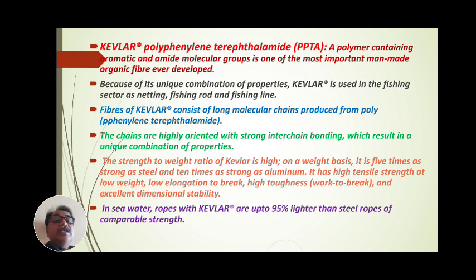Due to these positive properties, Kevlar is a good material for manufacturing fishing material. Why is it good? Because the strength to weight ratio of Kevlar is high. On a weight basis, it is 5 times as strong as steel and 10 times as strong as aluminium.